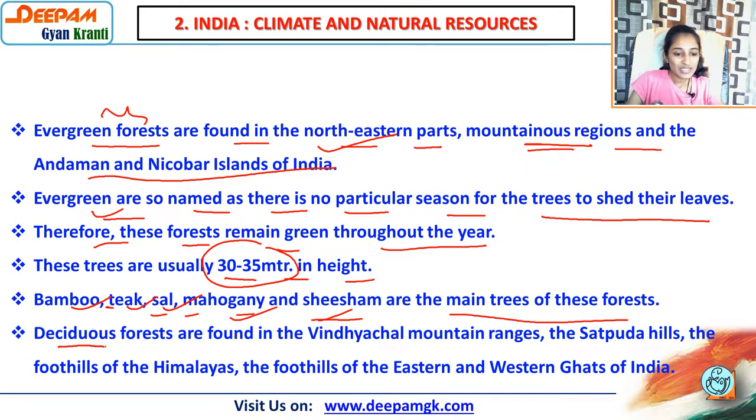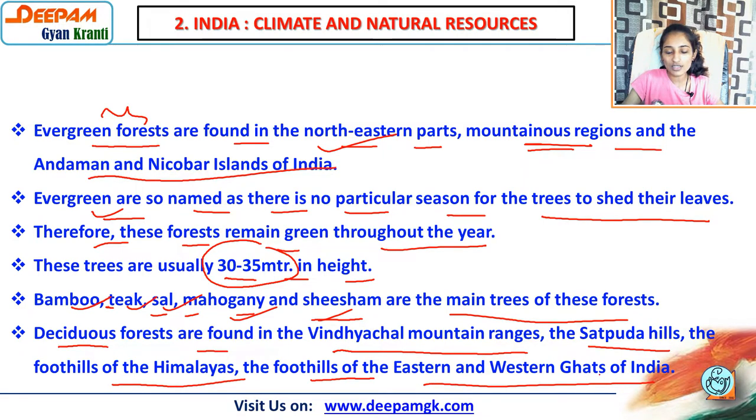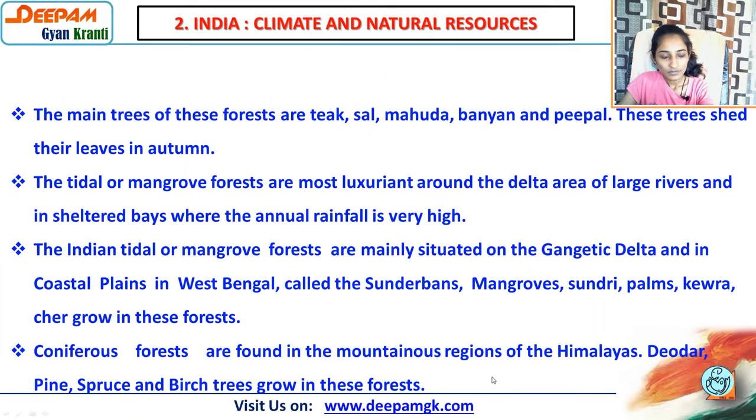Then the second one, deciduous forests, are found in the Vindhyachal mountain range, the Satpura hills, the foothills of the Himalayas and the foothills of the eastern and western Ghats of India. Foothills means a small path to walk. So where do we find deciduous forests? Vindhyachal mountain range, Satpura hills, foothills of the Himalayas, foothills of the western and eastern Ghats of India.